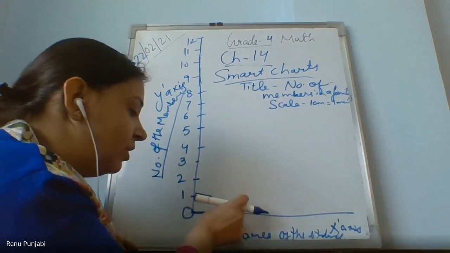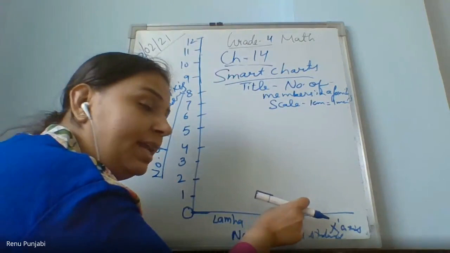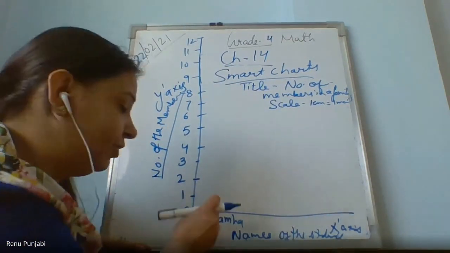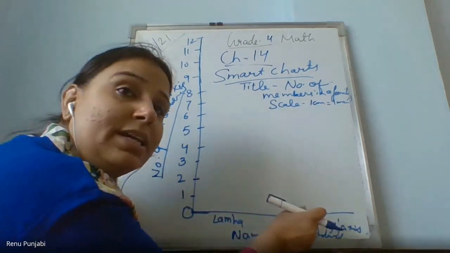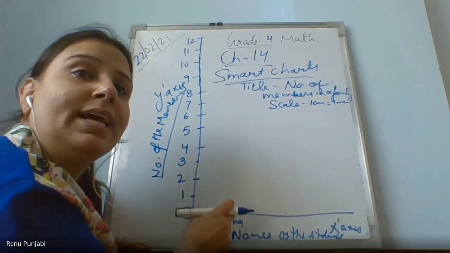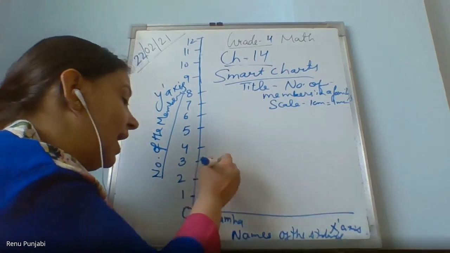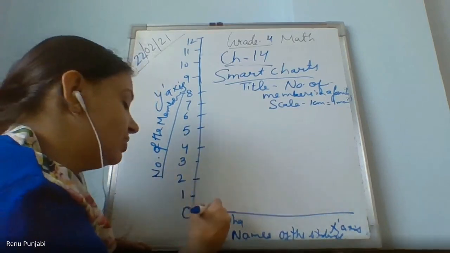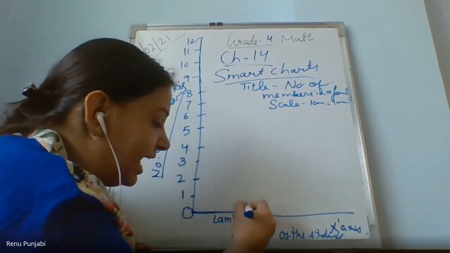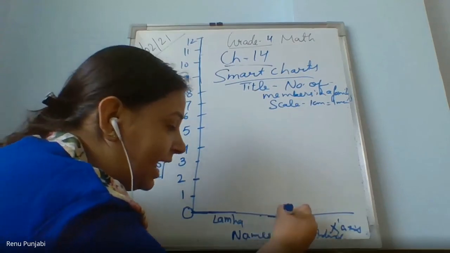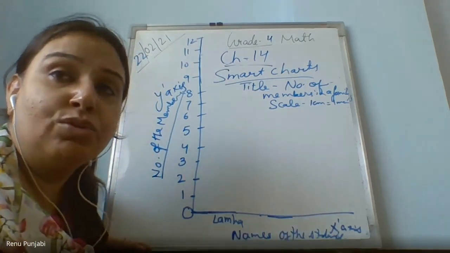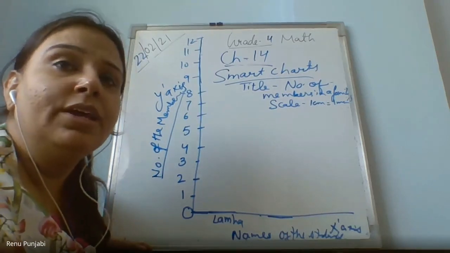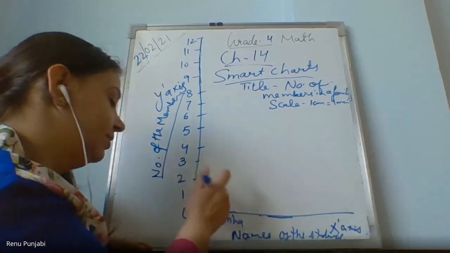Now here also each block is 1 centimeter. Can you please see your notebook or the graph notebook? Each block is 1 centimeter, right? Here also we will take a uniform gap. If I am making a bar of 2 centimeter length and breadth, I will take 2 centimeter, then leave 2 centimeter, and then take another bar of 2 centimeter. This is called the uniformity of the width. Means you have to take the same width.